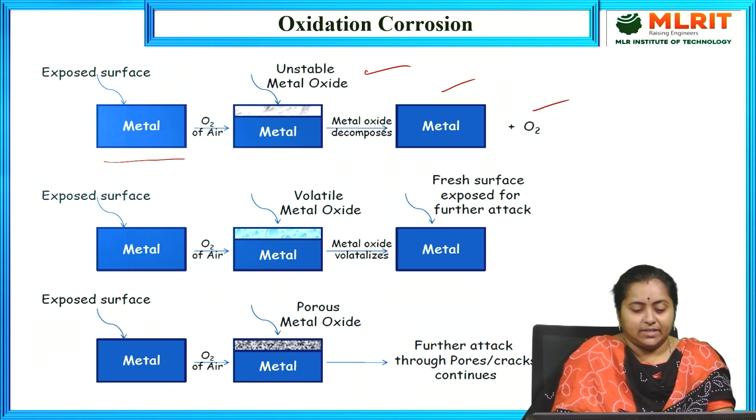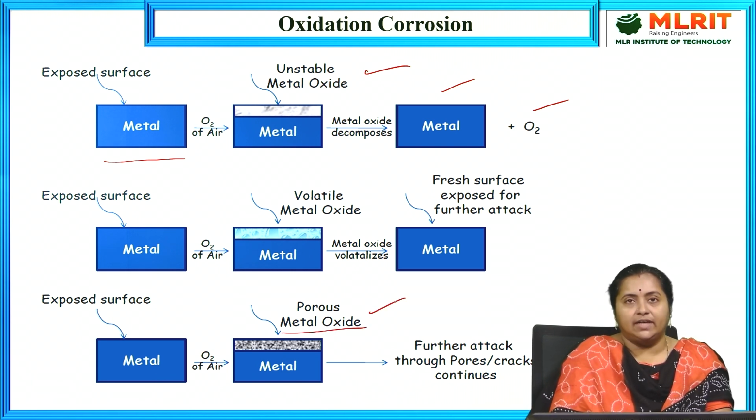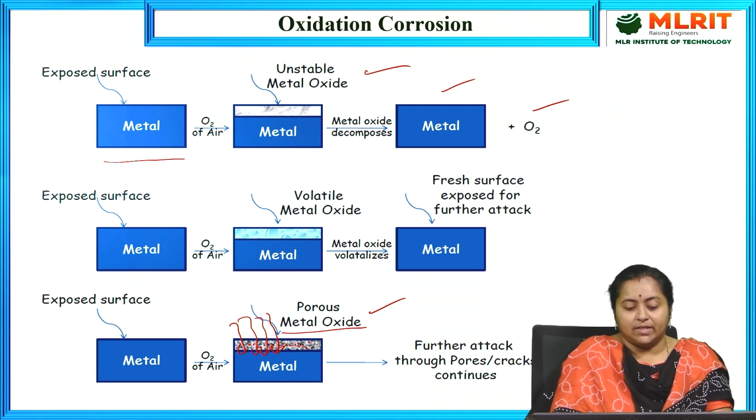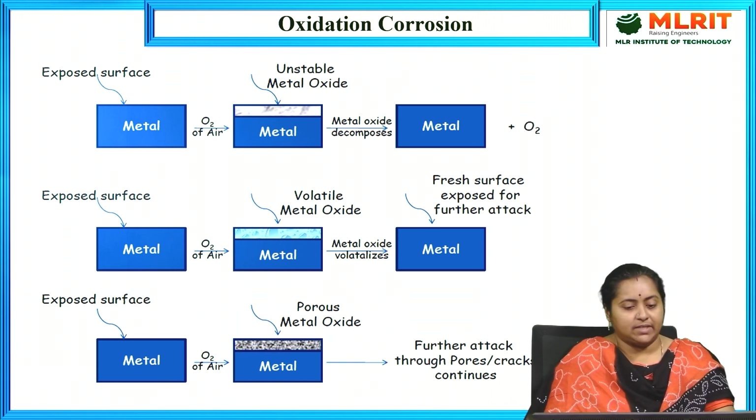And the third one, if the produced metal oxide layer is porous in nature, that means it has small pores or cracks. If you notice, it has small pores, or we can call them cracks. So these allow atmospheric oxygen to penetrate onto the underlying metal. It becomes an advantage for oxygen to penetrate onto the underlying metal, so that it can continue the further corrosion reaction. Coming to the next case, that is the fourth one.